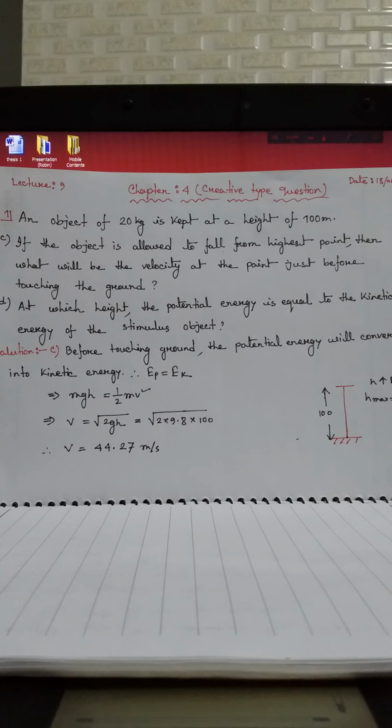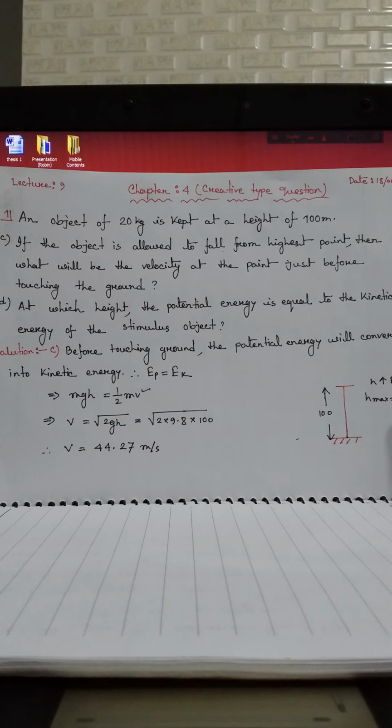And as the energy is conserved, potential energy can be transformed into kinetic energy, and kinetic energy can be transformed into potential energy. And the math is based on that concept of conservation of energy. So first of all, if we want to solve question number C, if the object is allowed to fall from the highest point, then what will be the velocity at the point just before touching the ground?